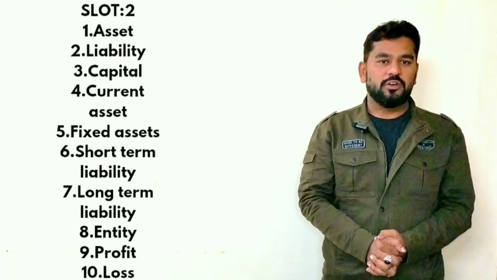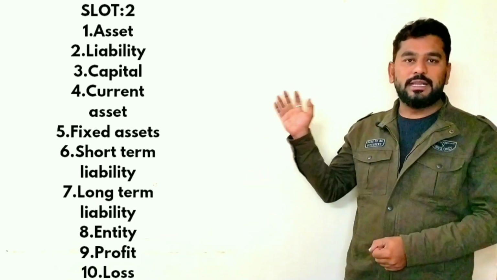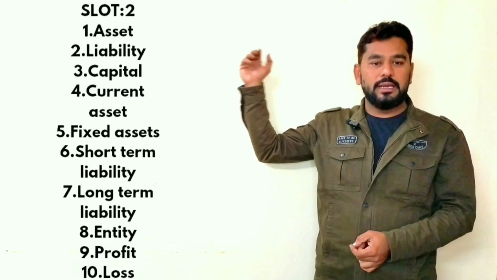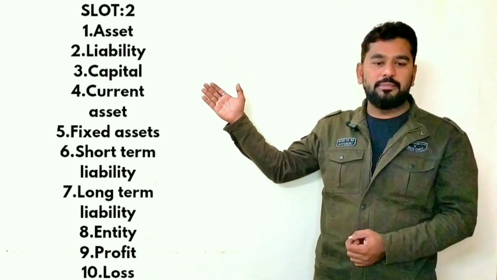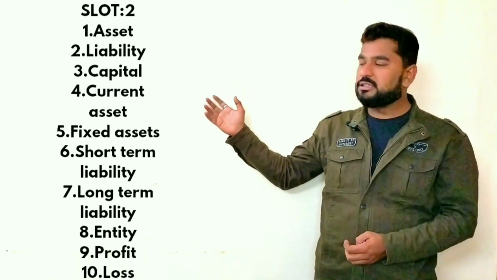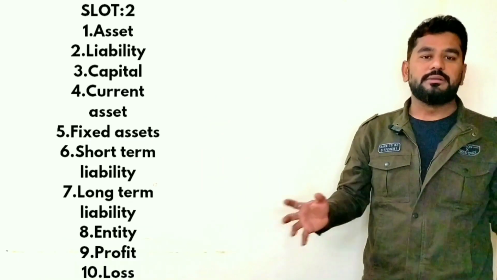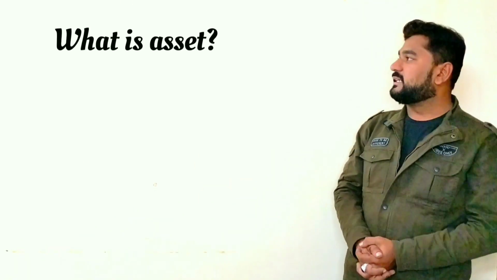Which are the 10 questions we are going to discuss in the second slot? The list of questions are assets, liabilities, capital, current assets, fixed assets, short-term liabilities, long-term liabilities, entity, profit and loss. These are the terms I'm going to tell you in slot 2. So let's start with the first question, that is asset.